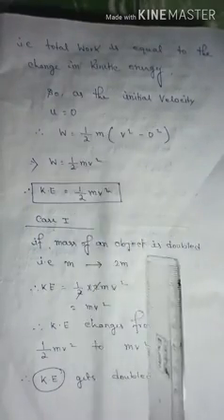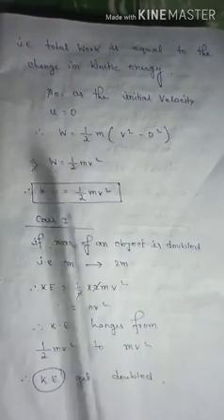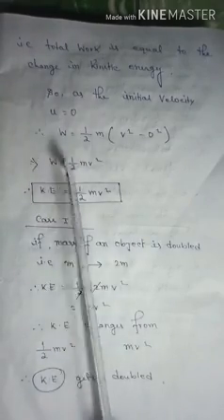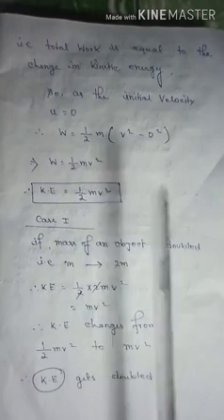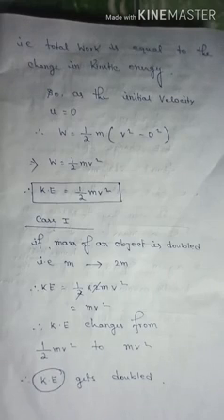Now we know that the total work done is equal to the kinetic energy. Therefore the kinetic energy is also half into m into v square. So the mathematical derivation of kinetic energy is half mv square. The mathematical formula of kinetic energy is half mv square. Now we have to discuss a few cases.